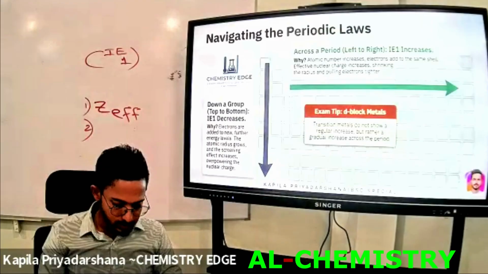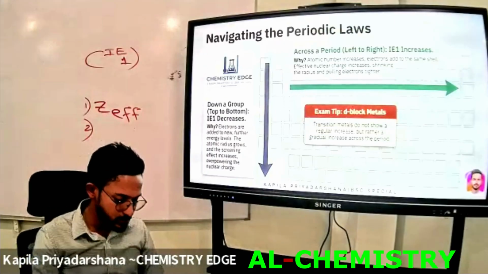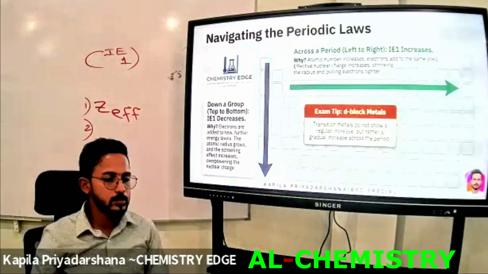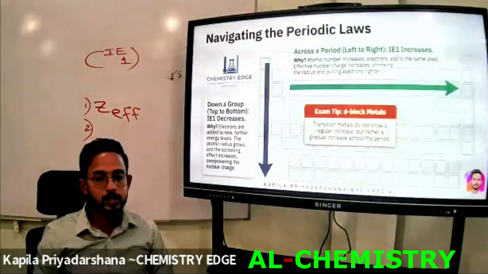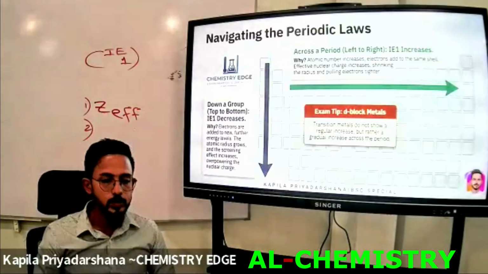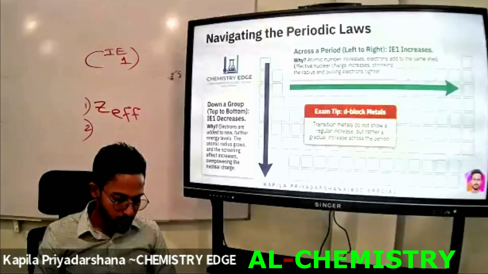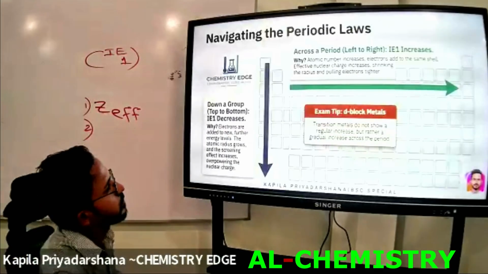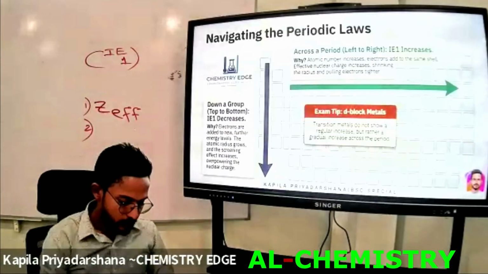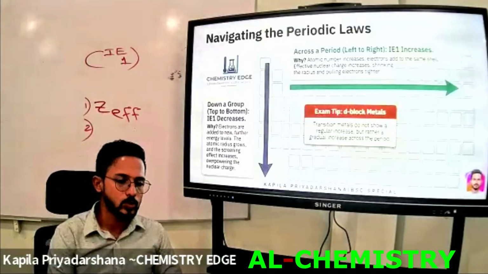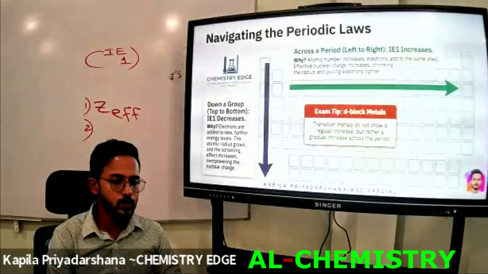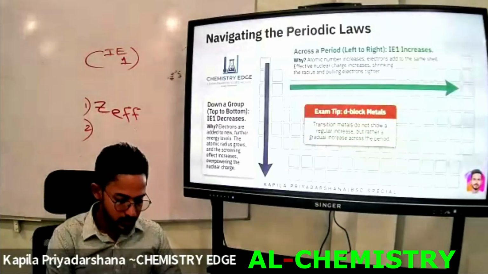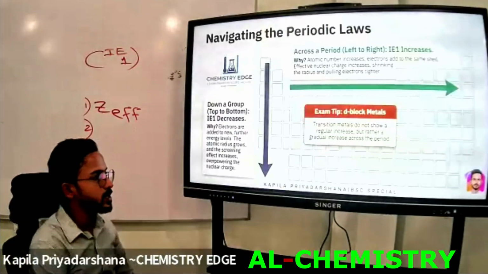Then write down that point. This increases the effective nuclear charge, pulling electrons more strongly, more strongly, right? Next point.